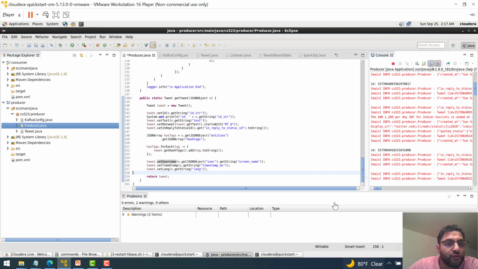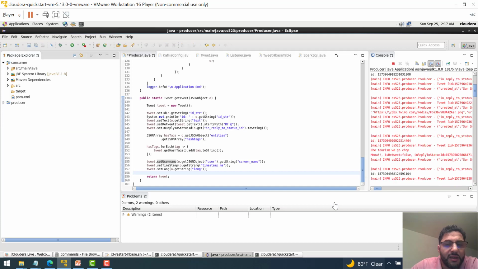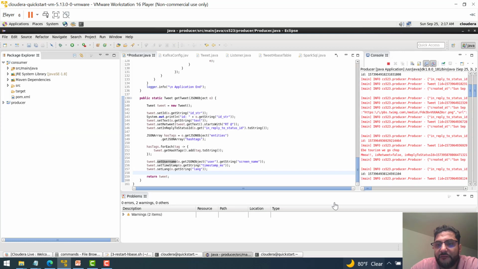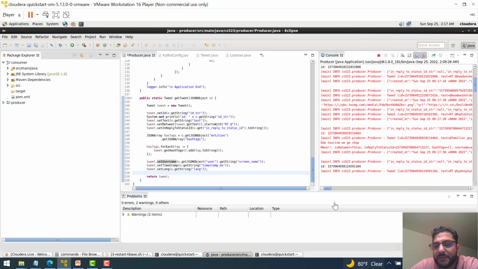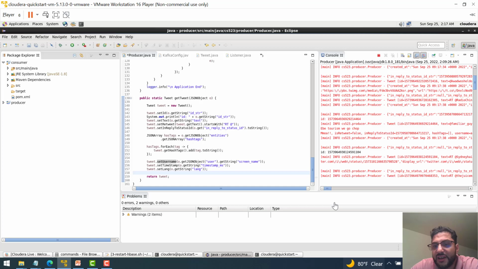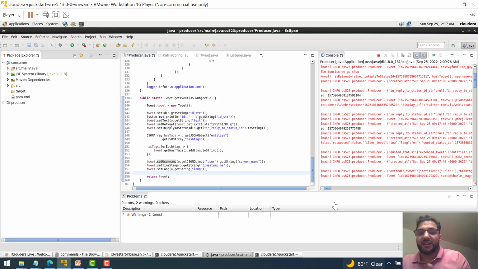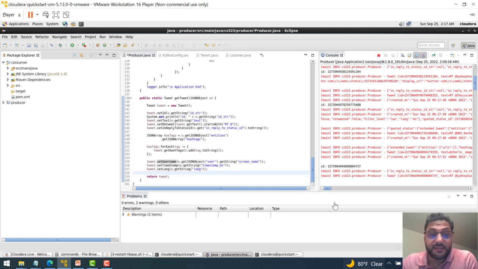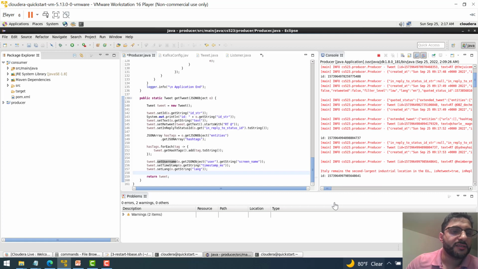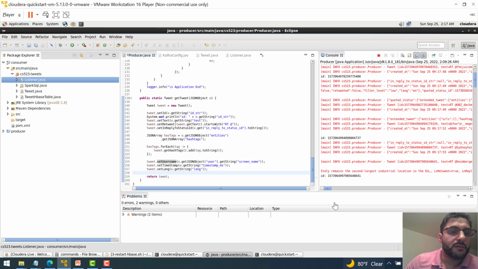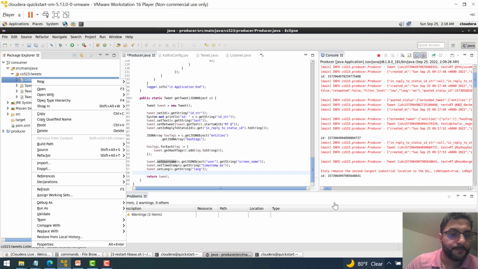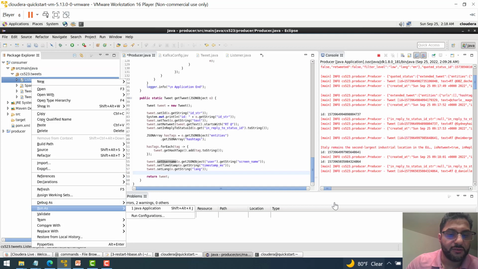So let's go through the listener. If you can see now, the producer is already reading data from the client and started producing it, but there is no listener yet. So I'm gonna run the consumer application, so we'll see what's happening.